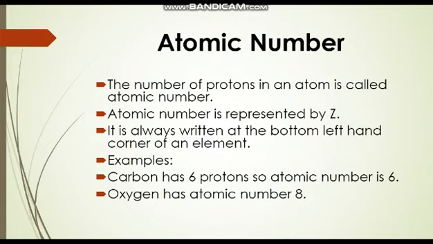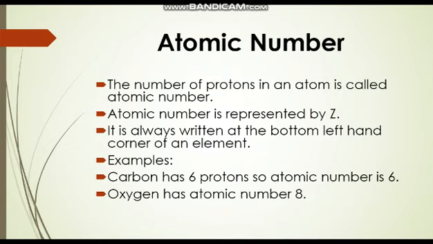Now next is the atomic number. Atomic number is the number of protons in an atom. Every element has different atomic numbers depending on the number of protons present. Every element contains atoms which are neutral, means that positively charged protons are equal to the number of negatively charged electrons. So the atomic number also tells how many electrons an atom has. So this means that the number of protons or electrons in an atom is the atomic number.